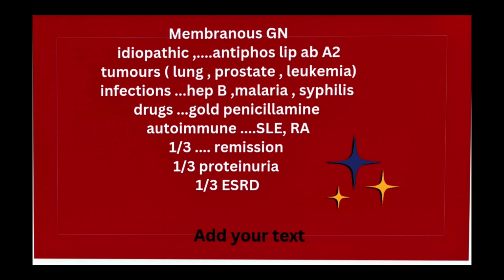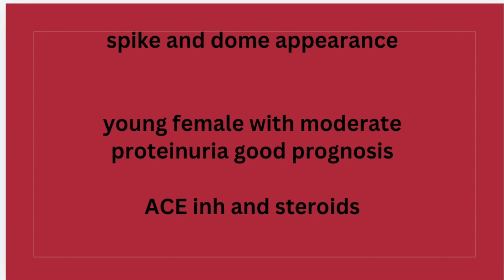Then membranous glomerulonephritis, that can be idiopathic. Whenever there is a question of idiopathic, we have to look for anti-phospholipase A2 antibodies. Tumors, that can be lung, prostate, or leukemia, lymphoma. Infections including hepatitis B, malaria and syphilis have strong association with membranous glomerulonephritis. Drugs include gold and penicillamine, and then after that we have autoimmune disorders.